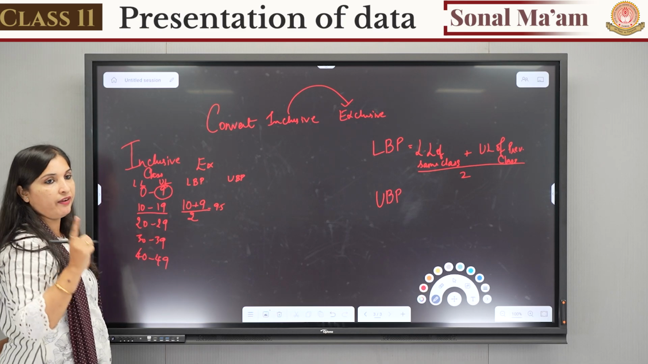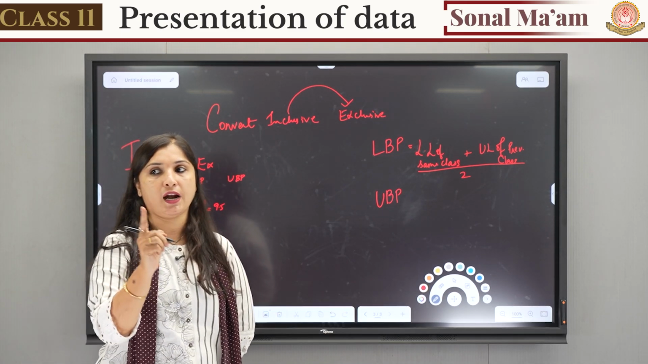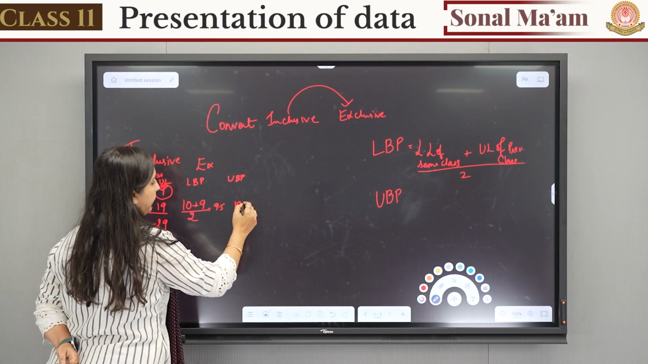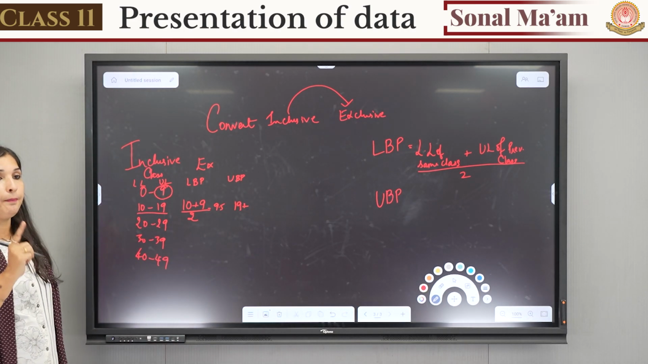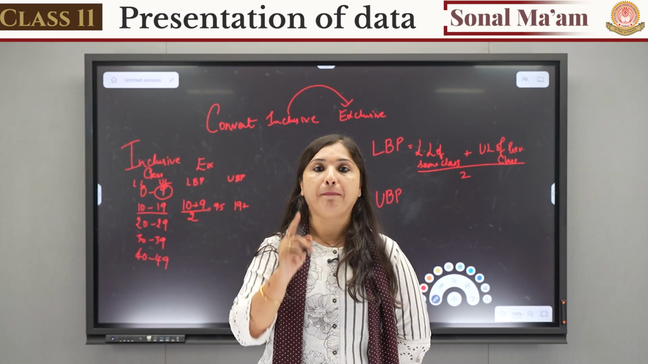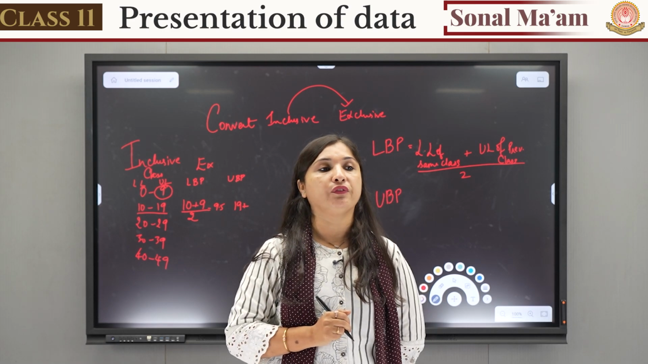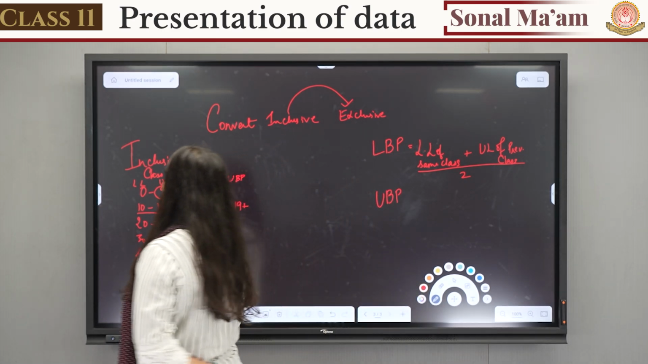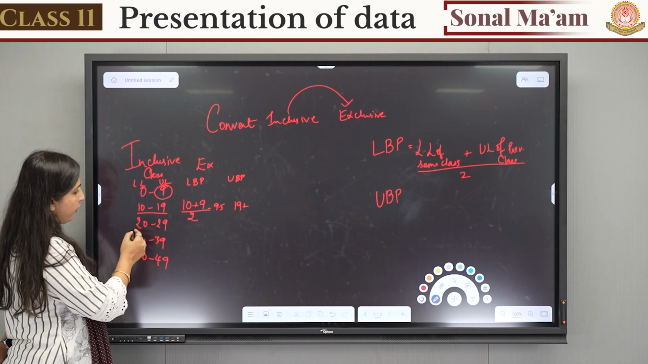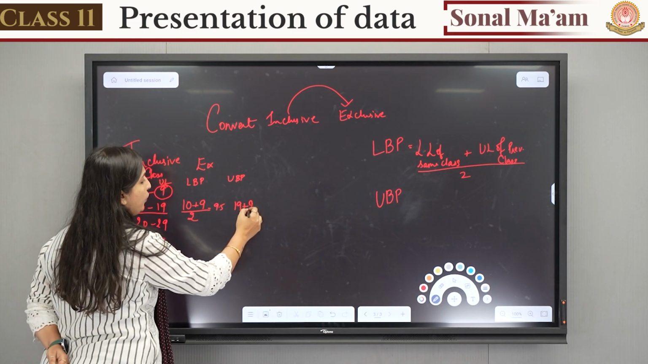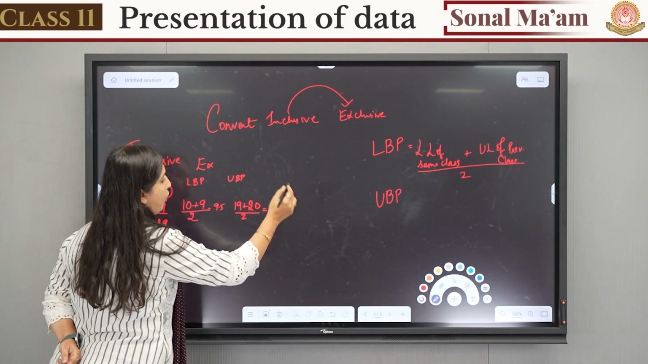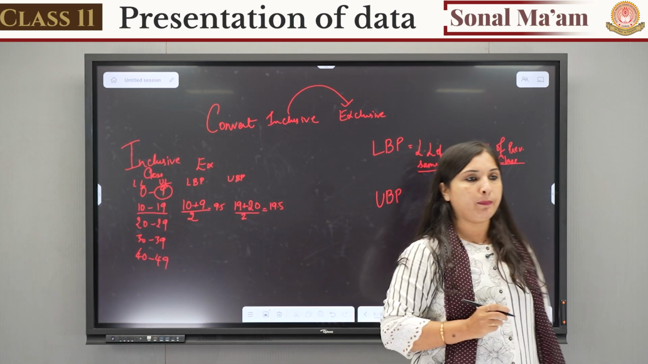Next, finding the upper boundary point. Whenever it is the upper boundary point, we will start from the upper limit. What is the upper limit? Upper limit is 19 plus. The upper boundary point will be the upper limit of the same class plus the lower limit of the succeeding class. Succeeding class means the class below it. What is the lower limit of it? 20, divided by 2, that comes to 19.5. So it is very easy to remember the formula.